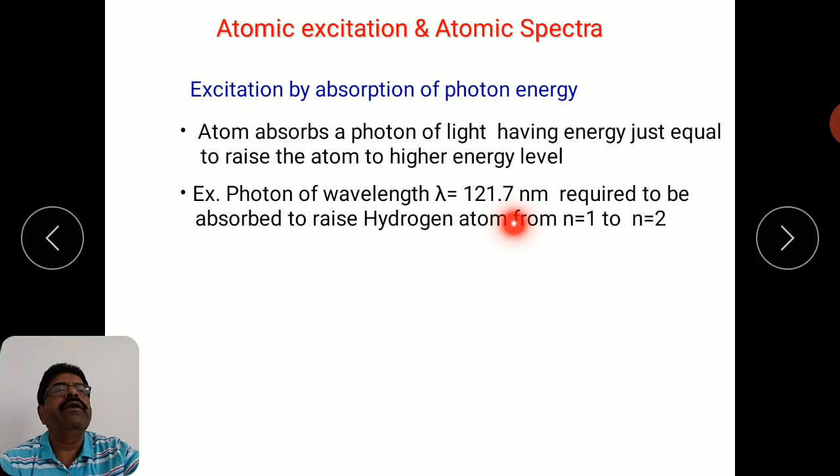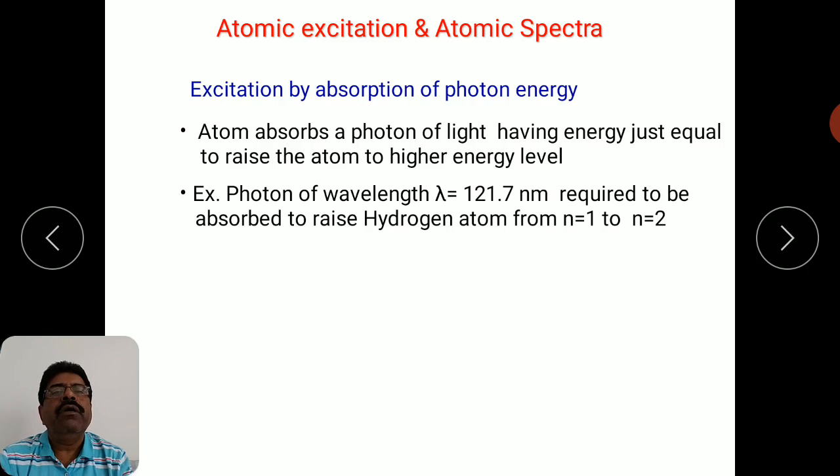You will find that is the energy required to raise the electron in the hydrogen atom from the ground state n equal to 1 to the higher energy level n equal to 2. So this is excitation by absorption of photon energy.